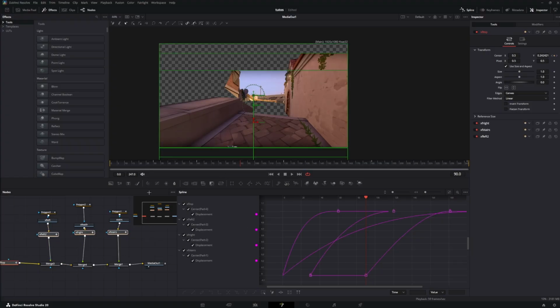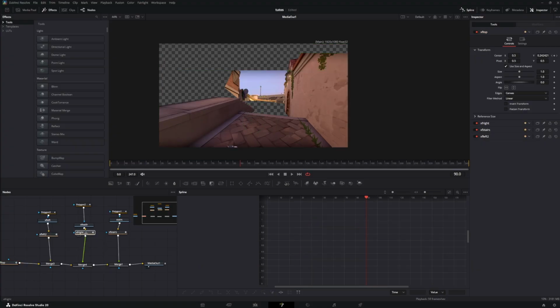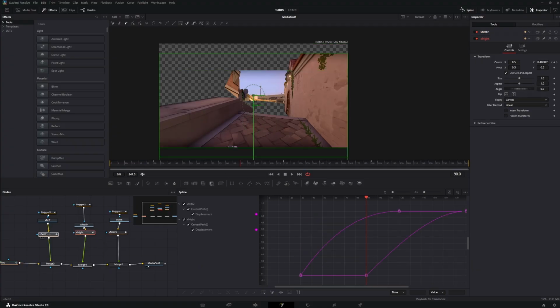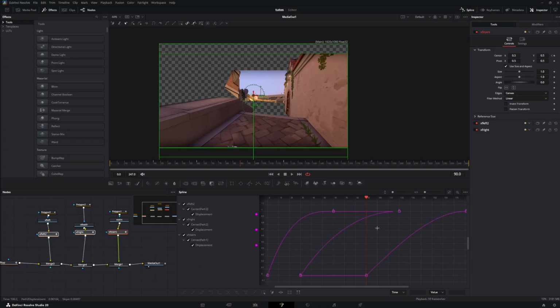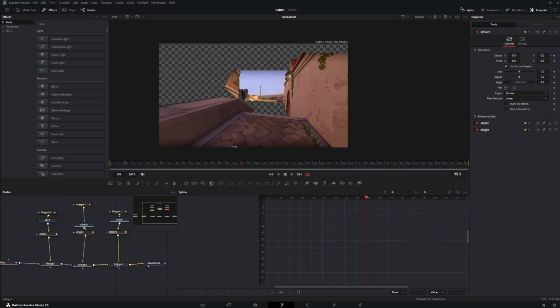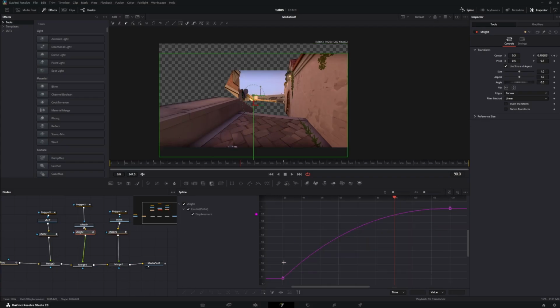So you see, this is our second one, and this is our left one, and this is our first one. And the start frame of the second animation is in the middle of the first. And here is the same. Now we will do this for everything.